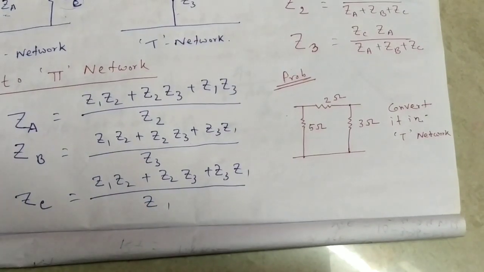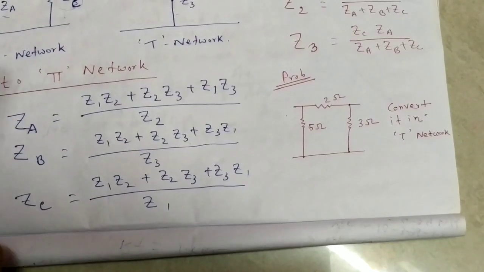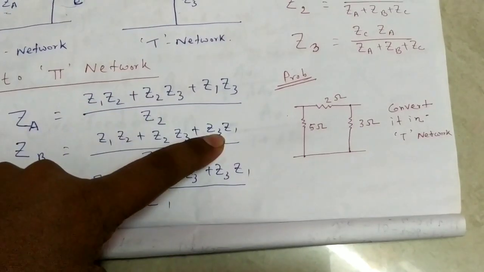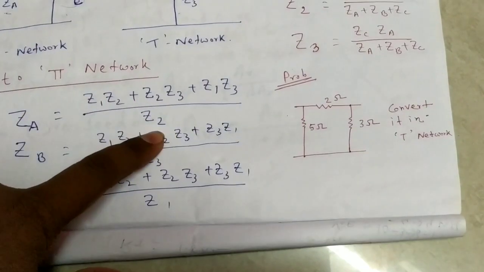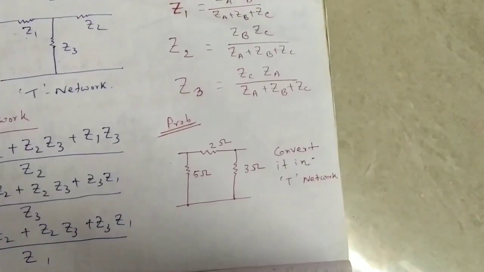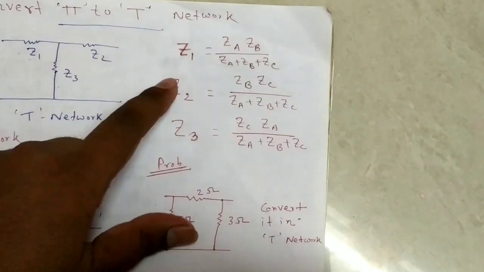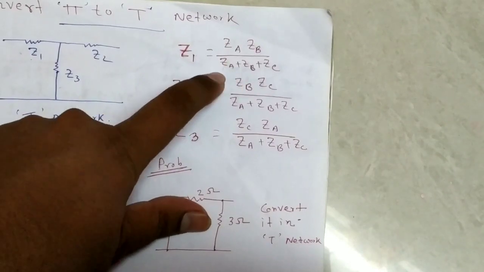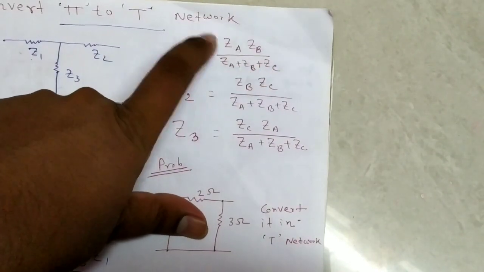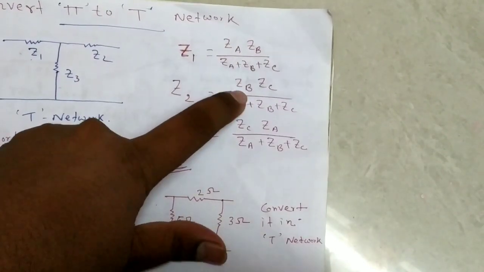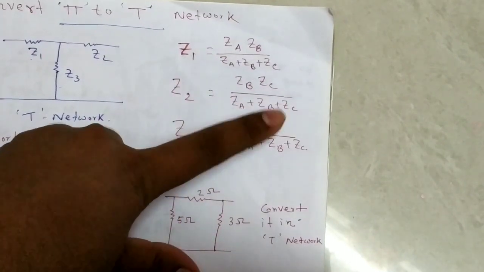So how do you remember? You always remember that when we convert T to pi network, the upper portion is the same: Z1 Z2 plus Z2 Z3 plus Z3 Z1 divided by, for ZA, Z2; for ZB, Z3; for ZC, Z1. Similarly, in the other process, Z1 is equal to, the lower portion being the same, ZA ZB ZC, plus the upper portion, where Z1 means ZA ZB, Z2 means ZB ZC, Z3 means ZC ZA.